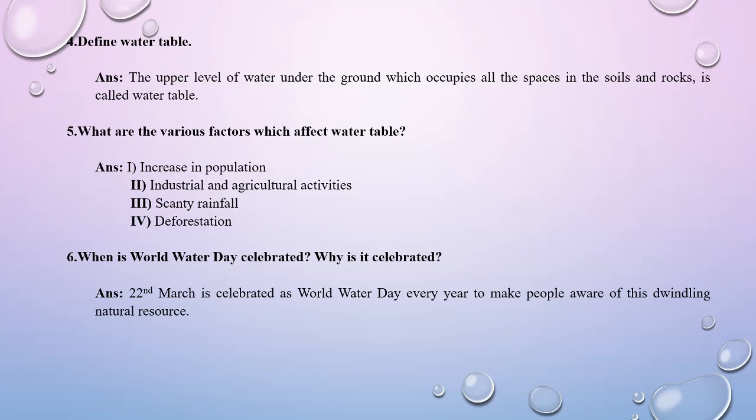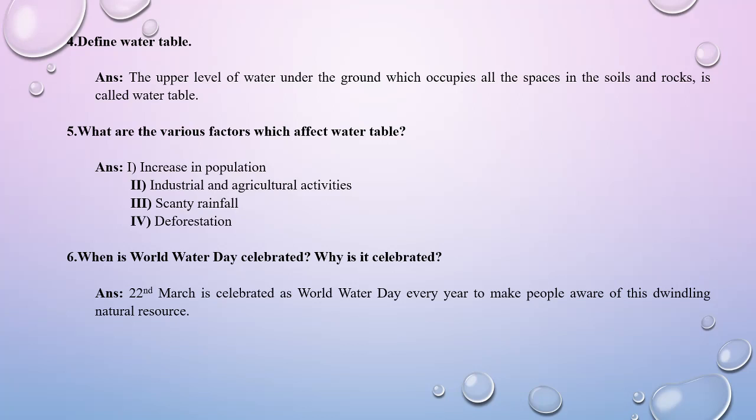Increase in the population is thus a factor which is causing change in the water table, because more people, more demand means more lifting of the groundwater, and as a result the water table changes. Next is industrial and agricultural activities. If there are more industrial activities, they need more water, so more water is lifted from the groundwater, as a result of which the water table is affected.